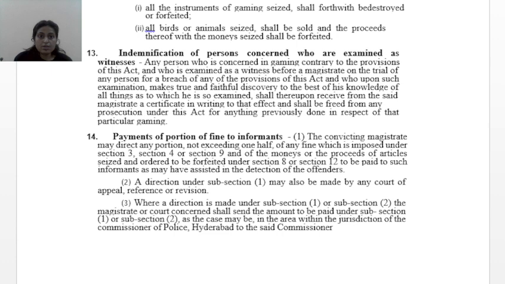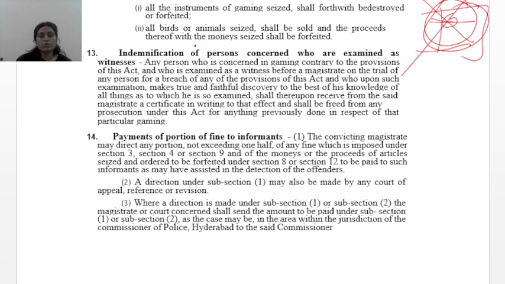Instruments of gaming, etc., found in a public street or place may be ordered to be destroyed or forfeited on conviction. For example, in a club there is a board on which people bet. The convicting magistrate can order that you destroy this board or confiscate it.